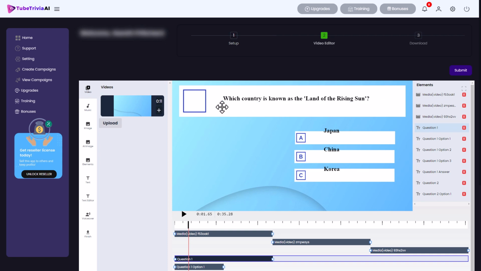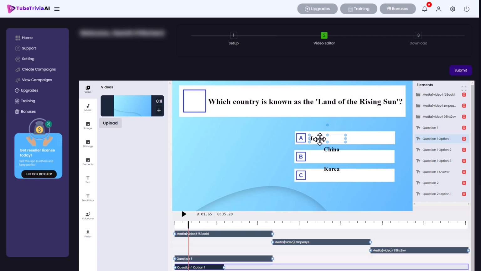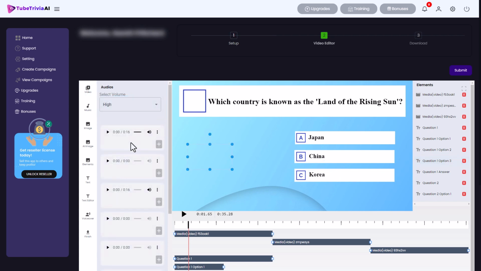It's got our question. I think that question should be a bit bigger. So I've got to go and adjust the size of the question and the position of the question. That's okay. That really should be here. That should be here. And that should be here. And it's worth saying there aren't any alignment tools. So we can go and upload a video if we wanted. If we wanted to have a video in the background, I can use the stock music that comes with it.